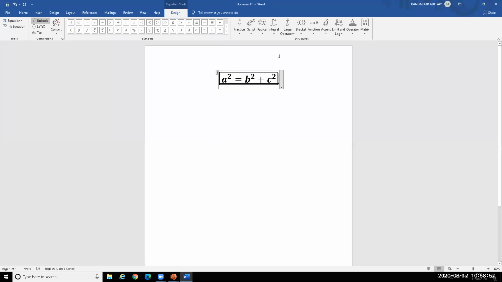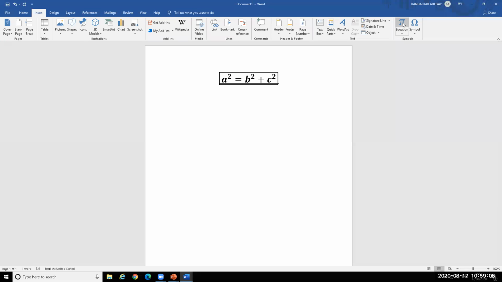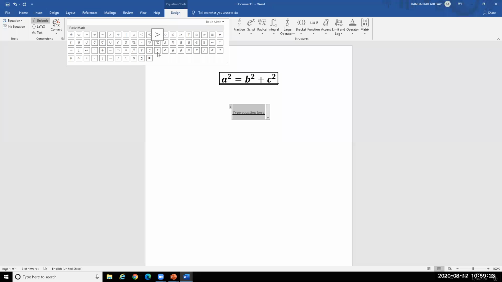You can see different options here. Plus minus sign is there, similarity sign, triangle sign, then Fahrenheit, then degree Celsius sign is there.